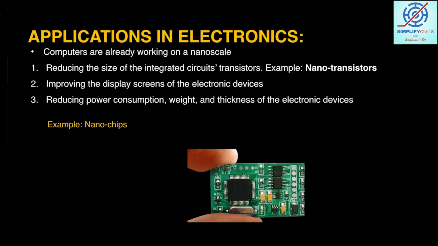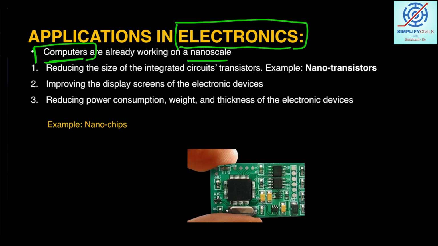Coming to the next application in the field of electronics. You know, in the field of electronics, there are various devices, and their size needs to be minimized, and this is where the role of nanotechnology comes in. So already the chips that are being used in computers are at the nanoscale.